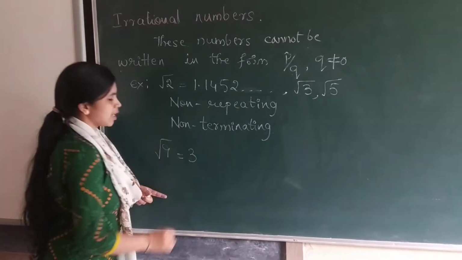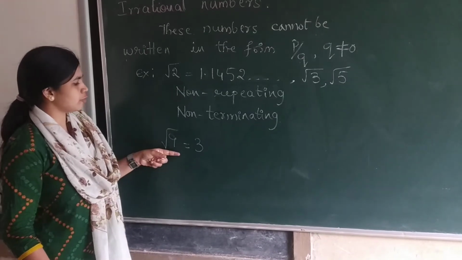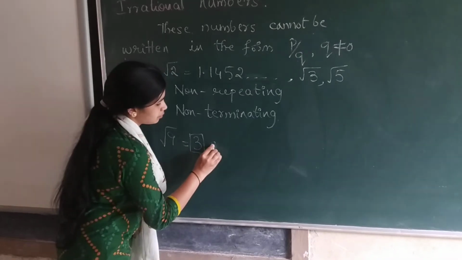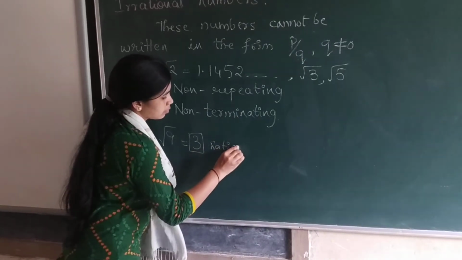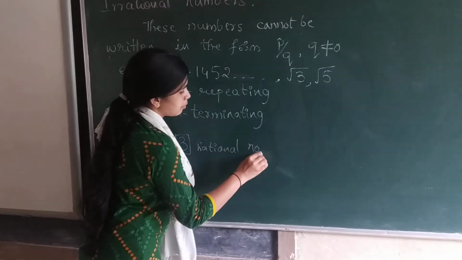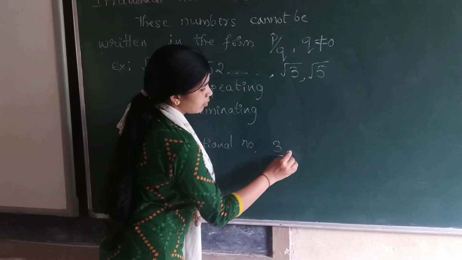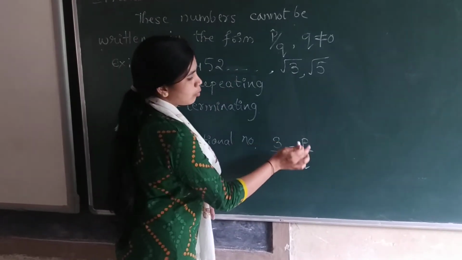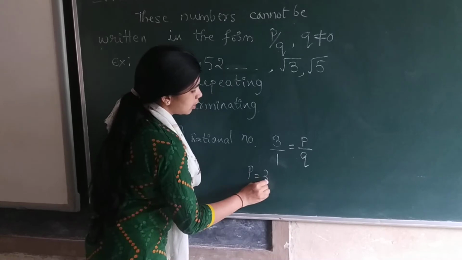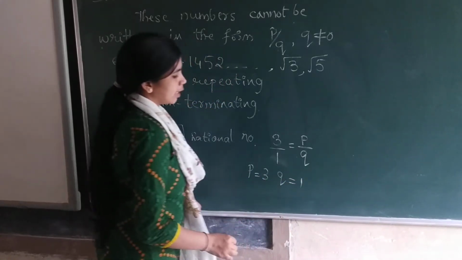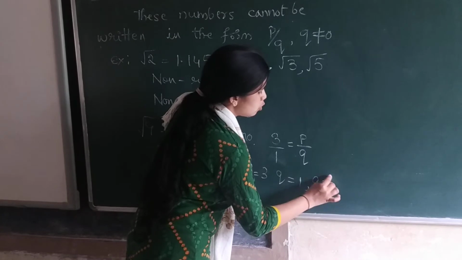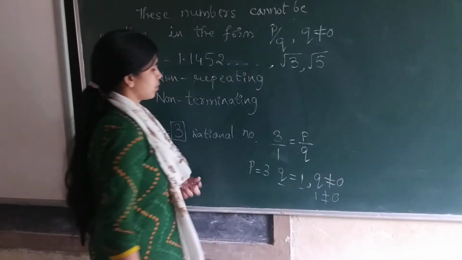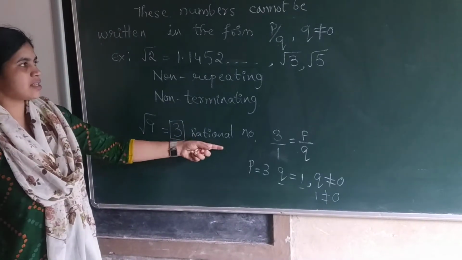The square root of 9 is equal to 3, and 3 is a rational number, because 3 by 1 is equal to p by q. 3 can be written in the form of p by q, where p is equal to 3 and q is equal to 1. The condition was q is not equal to 0. Here q is 1, and 1 is not equal to 0. So root 9 is a rational number.